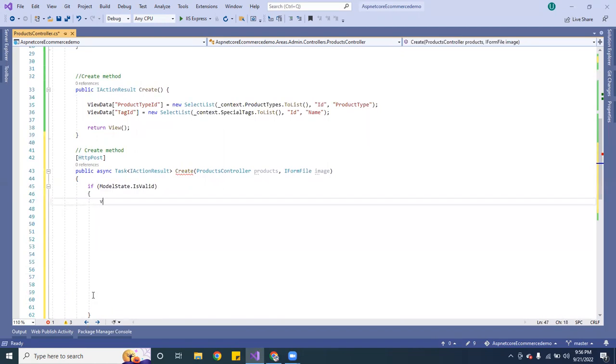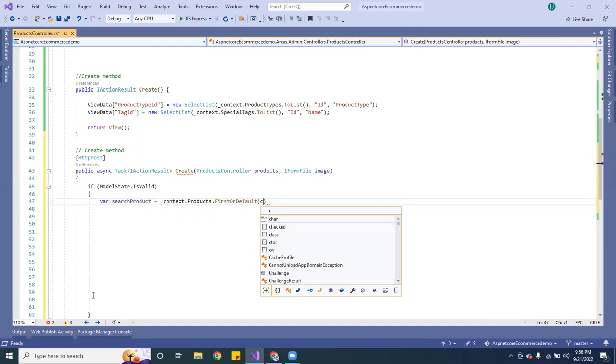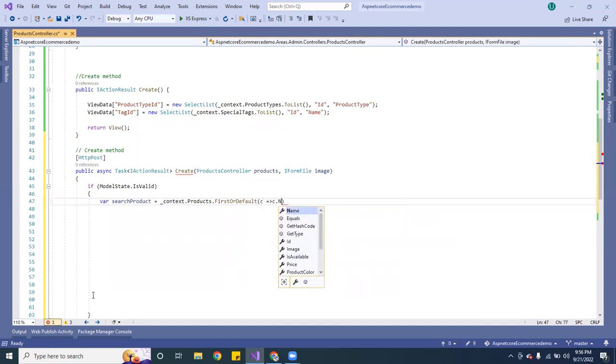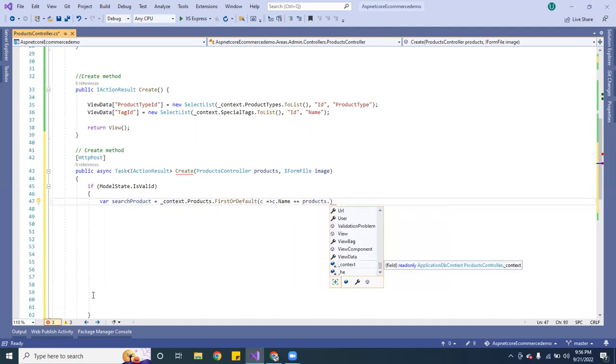Now we want to create a variable. This one's going to be called var search product. I want to search for the product. And this one we want to make equal to, first we got to get the product. So we want to do products, first or default, and here we want to grab it by the name, products dot name.